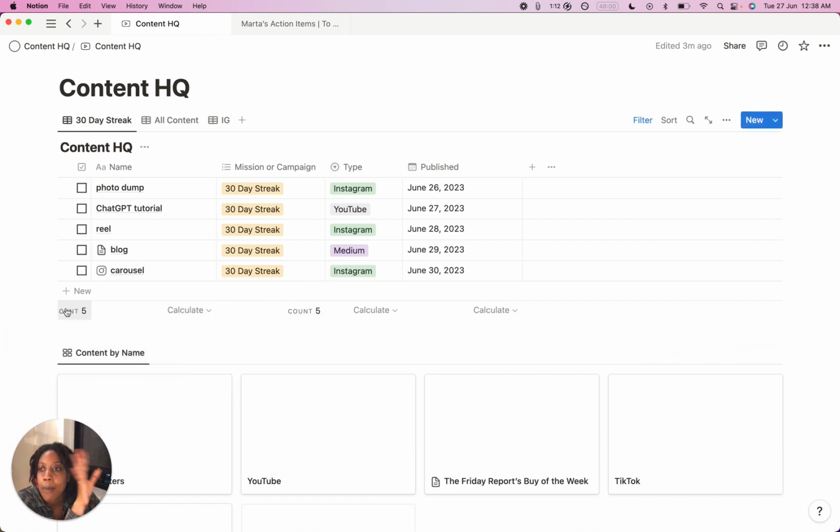Dope. 5. Okay, perfect. Because it's a 30-day streak. So now I can just see when I got to 30 instead of just having to count the list each time, you know? Perfect. Boom. Okay. So now I have 5, 1 of 30. Cool. Anything else I want to do here right now?